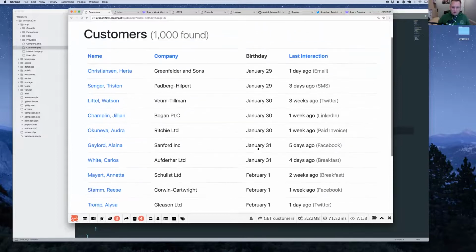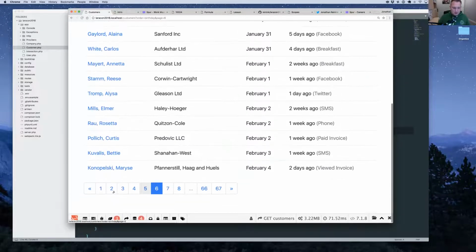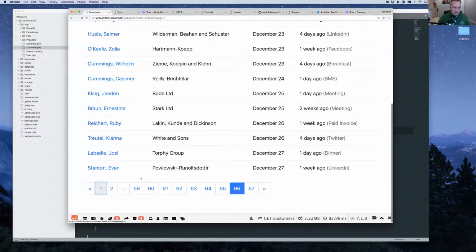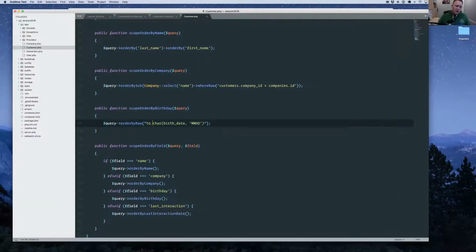If we jump somewhere in the middle, we can see that my random data is, maybe you can see that it's working here. Okay. So the way we're going to do this is we're going to use some custom SQL. This is not a built-in Laravel feature, but Laravel absolutely provides a way that you can do this sort of thing, and that's using orderByRaw.